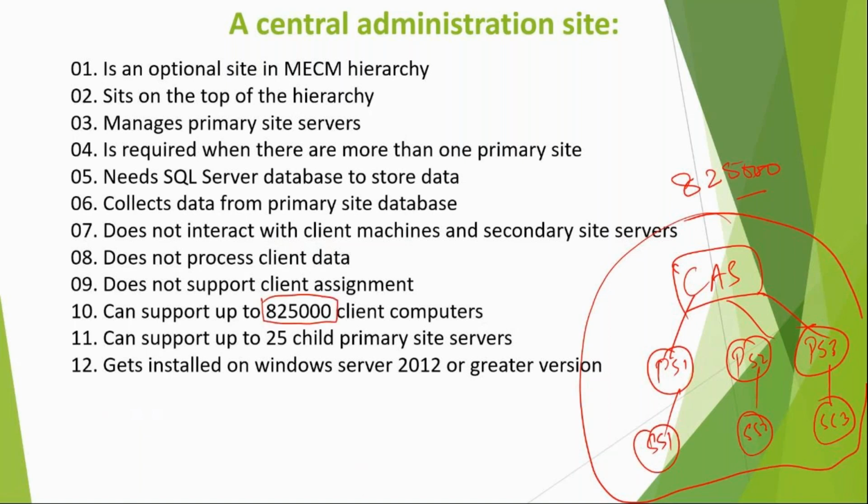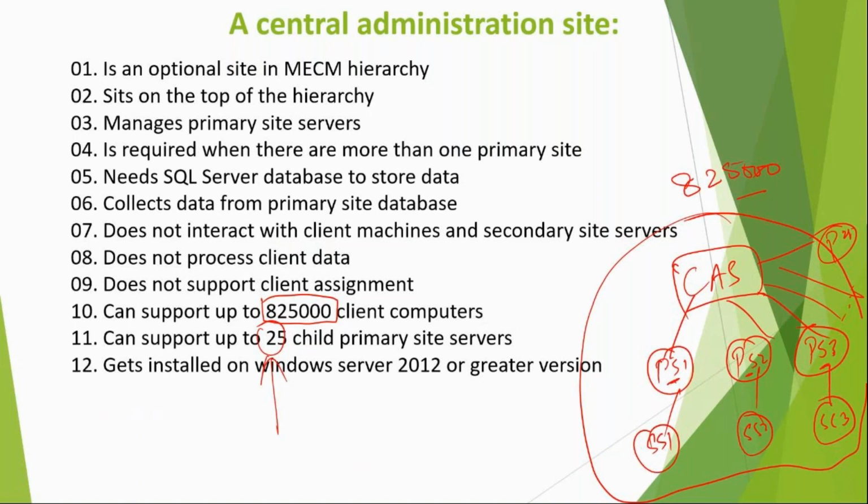And how many primary sites can you have in one single central administration site hierarchy? 25. Right now we have only three primary sites, primary 1, primary 2, primary 3, but it can go up to 25. Let's say P25. So 25 primary sites can be there in one central administration site hierarchy.